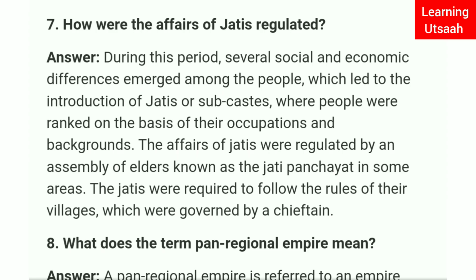The affairs of Jatis were regulated by an assembly of elders known as the Jati Panchayat. In some areas, the Jatis were required to follow the rules of their villages, which were governed by a chieftain.